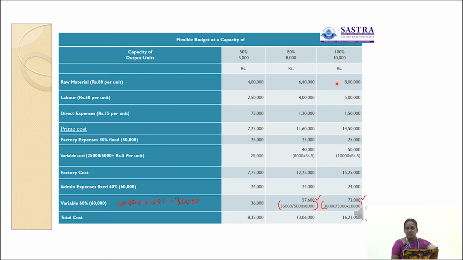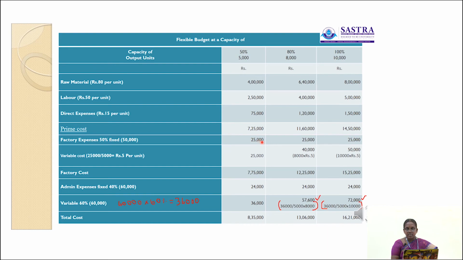Then at 100% capacity level, raw materials 8 lakh, labor 5 lakh, direct expenses 1 lakh 50,000. So the total prime cost for producing 10,000 units at 100% capacity level is 14 lakh 50,000. Then factory expenses 50% is fixed. Total value is 50,000. So 50,000 into 50% 25,000.